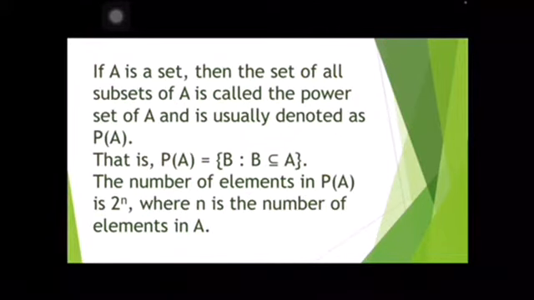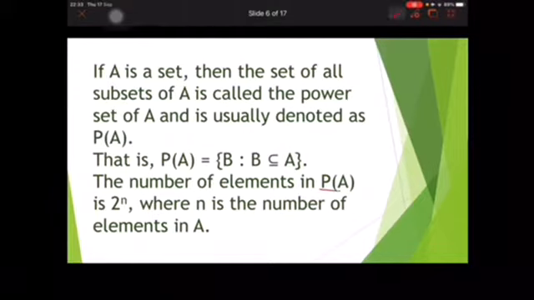If A is a set, then the set of all subsets of A is called the power set and it is denoted by P of A. The number of elements in a power set is 2 power n, where n is the number of elements. So n of P of A is equal to 2 power n. Power set is the set of all subsets.